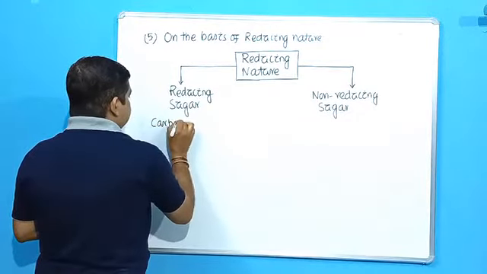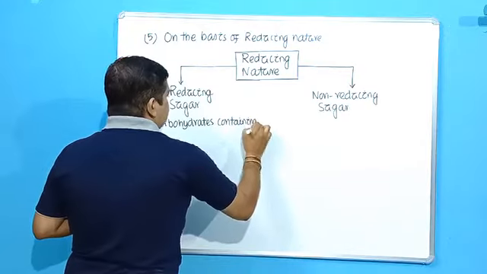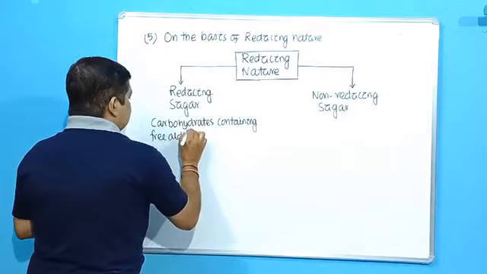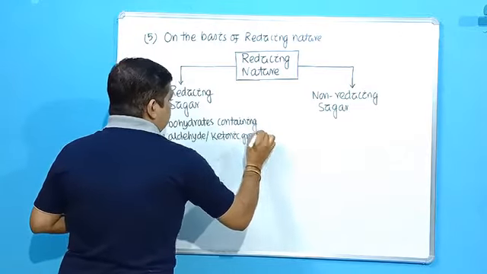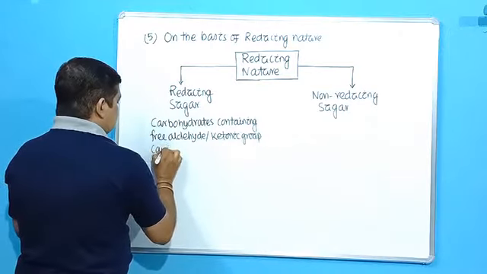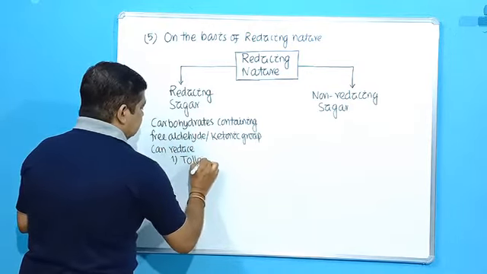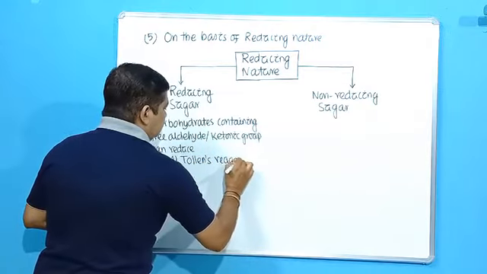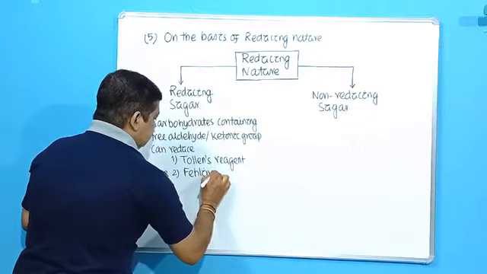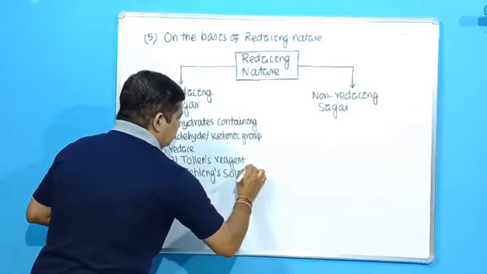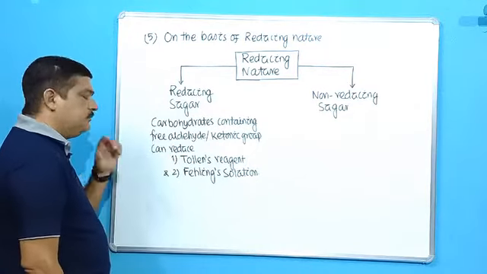So carbohydrates containing a free aldehyde or ketonic group can reduce Tollens' reagent and Fehling's solution, and therefore are known as reducing sugars. Why? Because they contain a free aldehyde or ketonic group in them.